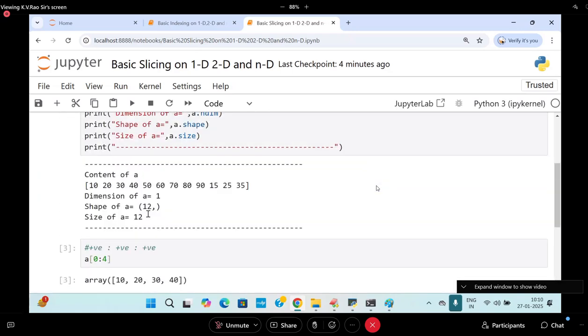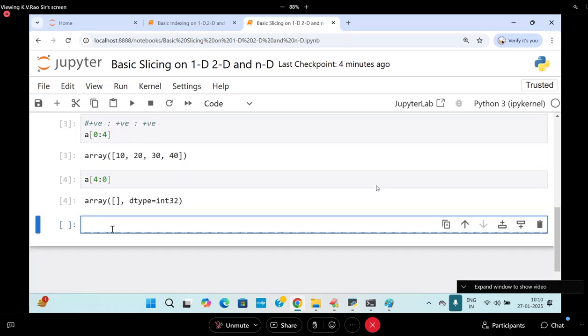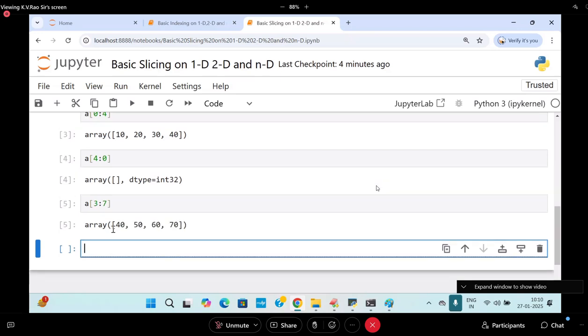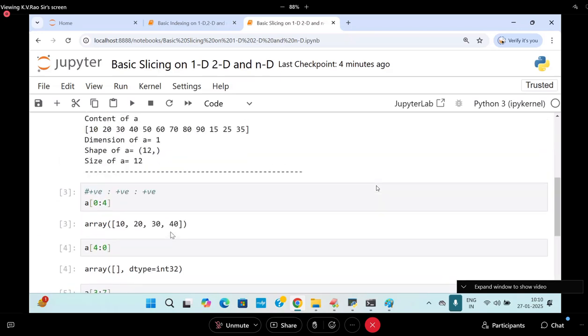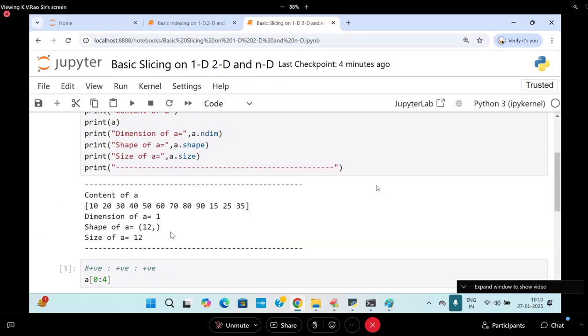Get the elements. So let it be 3 colon 7, I will write it. So I'll be getting the elements something like this. Are you following me? Now I want to get it with a negative index.